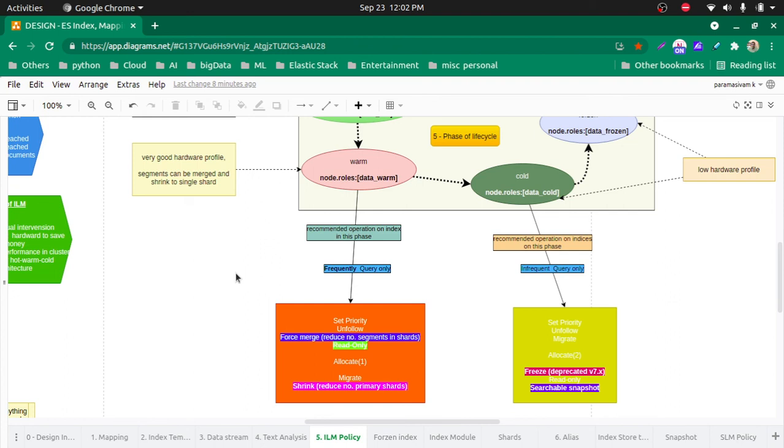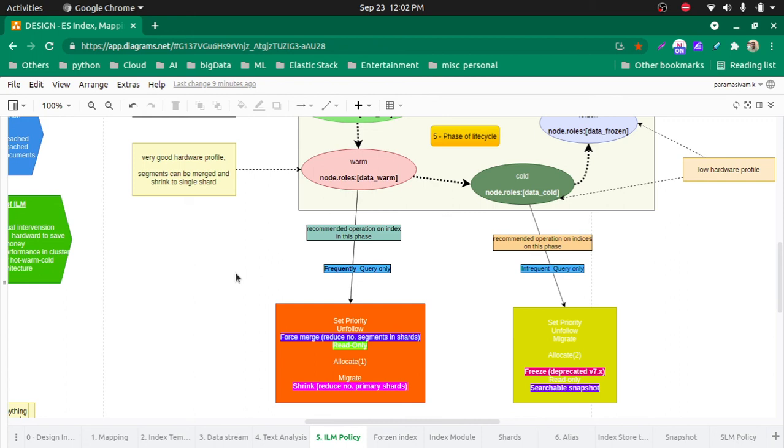Phase transition, I said, right? Phase execution means whatever actions we have defined, it will execute. Phase transition means the number of days should be greater than the previous ones. Then of course rollover is the important one. Rollover means create a new index and make the current index a backing one. That is what rollover is. Rollover can be based on size, document count, or number of days, something like that.